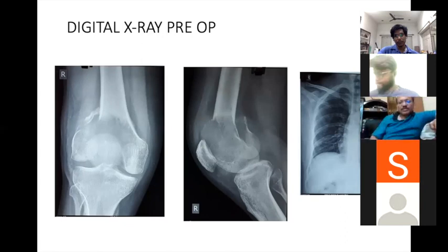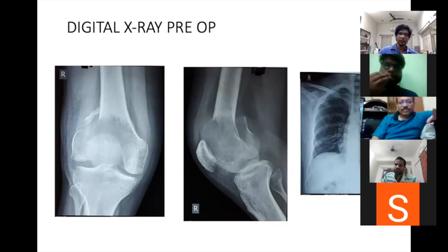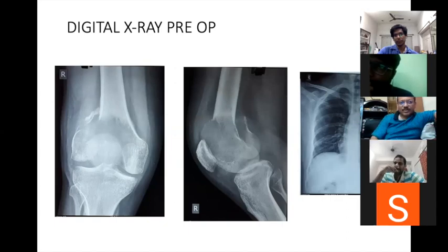Next is the margin. There are three types of radiological margin. One is a sharp and sclerotic margin, which indicates that the host bone has cordoned off the tumor. That means a benign lesion, a very slow growing tumor, or a chronic infected lesion. Next is a sharp and non-sclerotic margin, as you can see over here. It is sharp but non-sclerotic. That means a slowly growing tumor, or it may be a slowly growing infection. And last of all, a totally ill-defined margin.